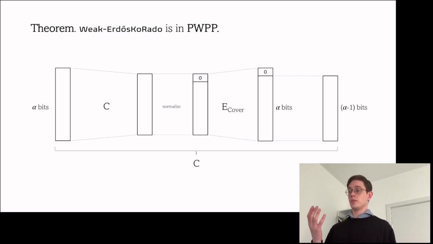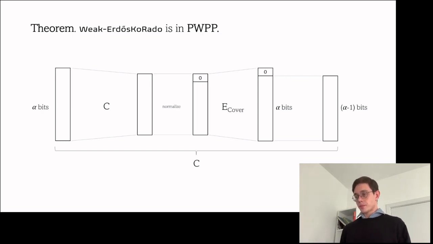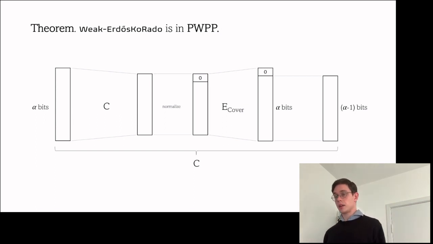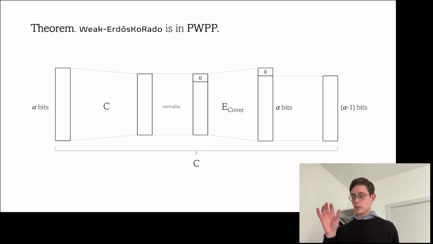So yes, and another thing, if we have a collision, like if this EKR thing has two sets that correspond to the same thing, then again by injectivity of this cover encoding and this normalization, this will also produce a collision in the weak pigeon instance that we create.